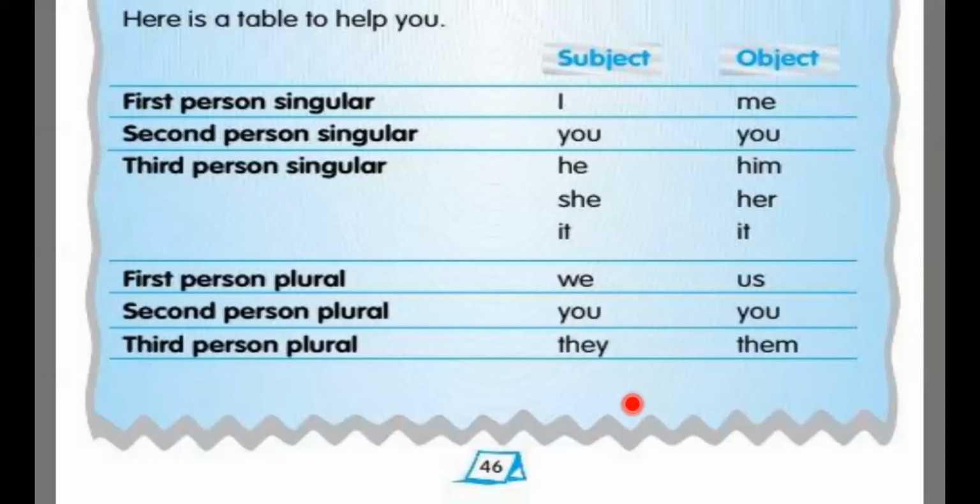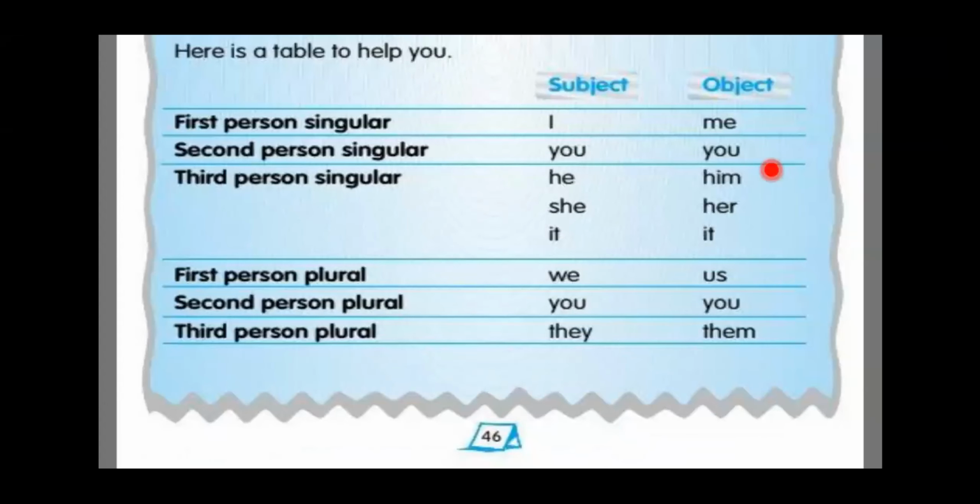Males. Now she, females. It, things and animals also, okay? It is a cat, it is a dog.